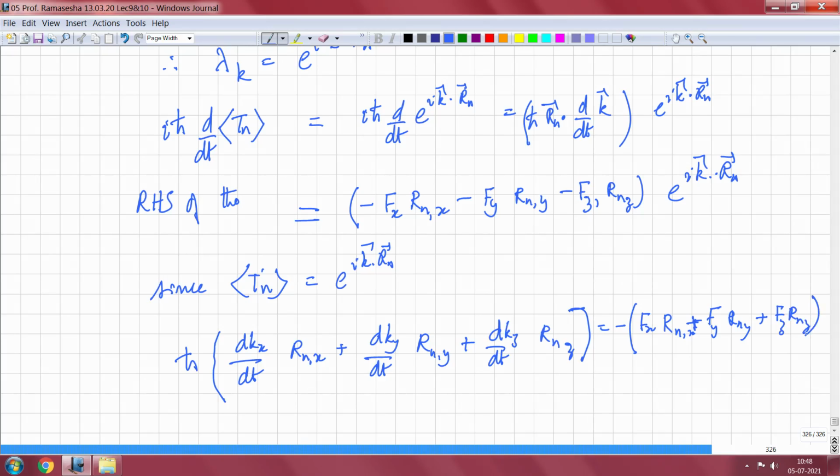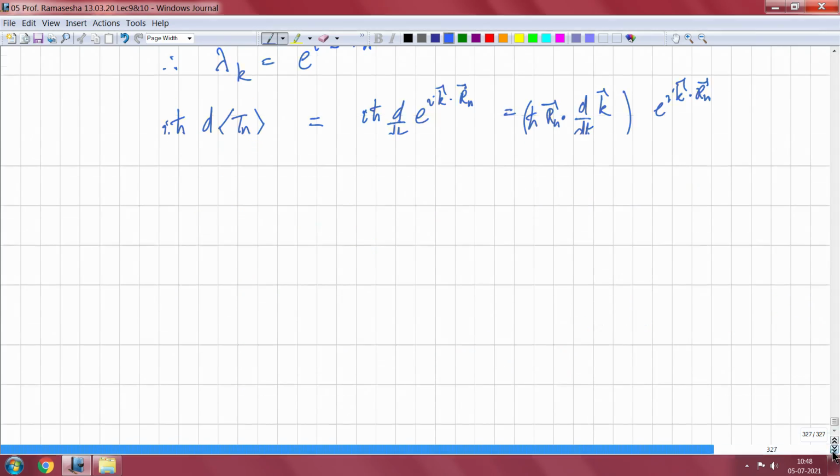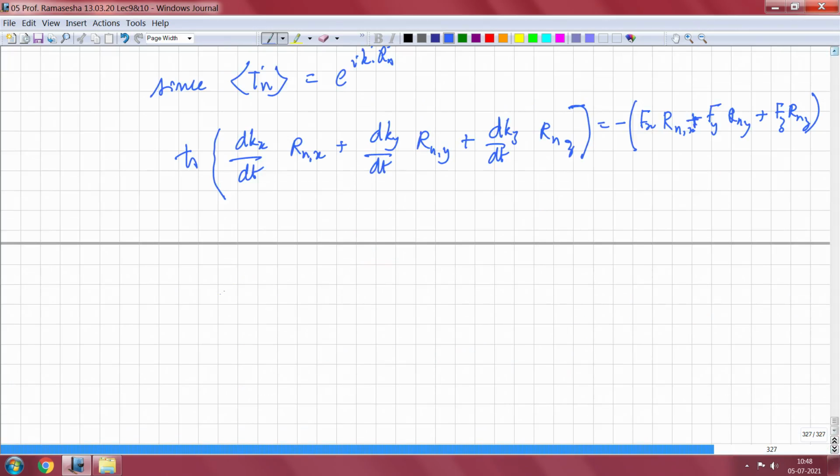Now equating them by components, if I equate them by components, I will see that h cross dk by dt is equal to f external.